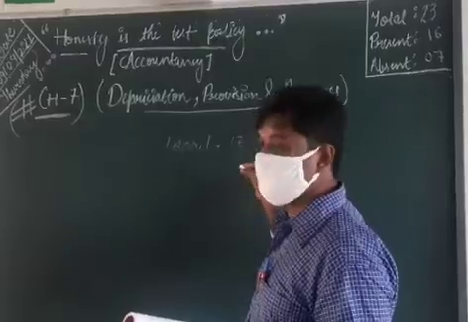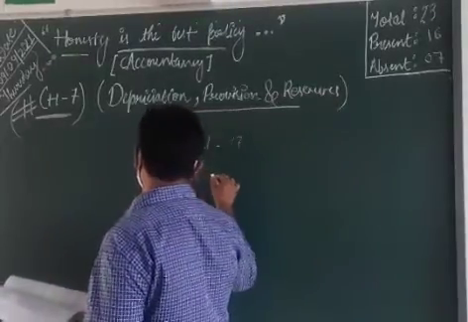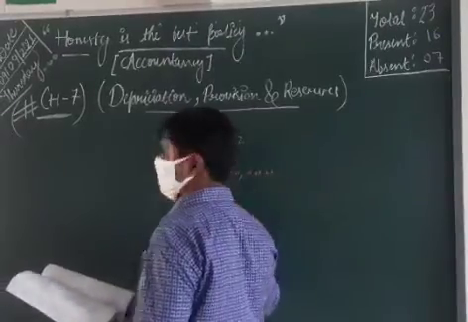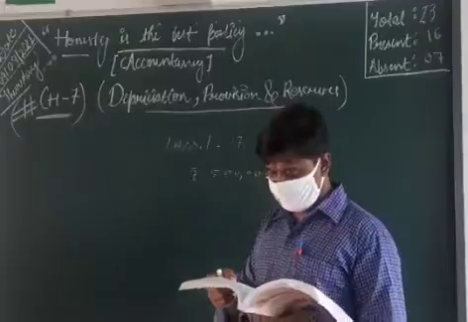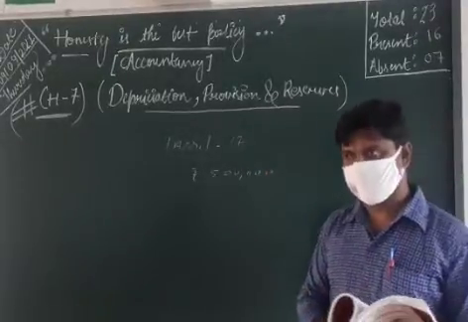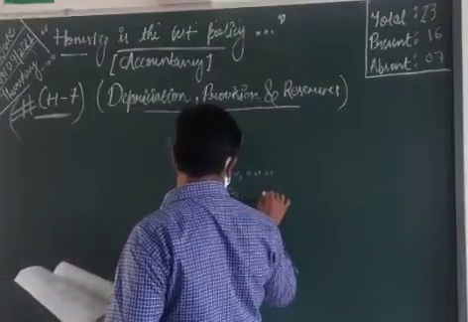And the purchase price is given. How much is that? 5 lakh. And next it is saying that they spent rupees 50,000 for installation. For installation, how much is paid? 50,000.